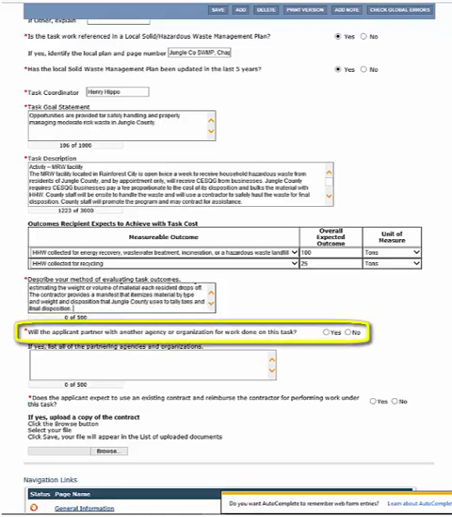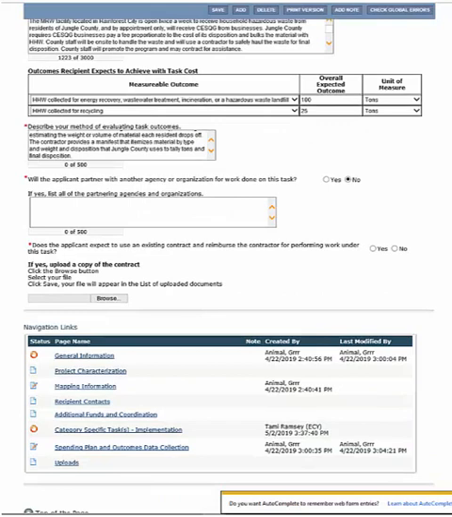Next is partners. Not including contractors, are there other agencies or organizations that you anticipate working with? If these entities are getting paid, the cost should be identified in your task description. For this example, we'll select no.